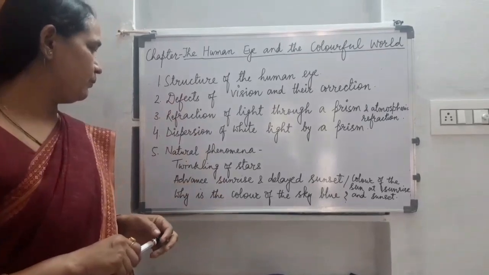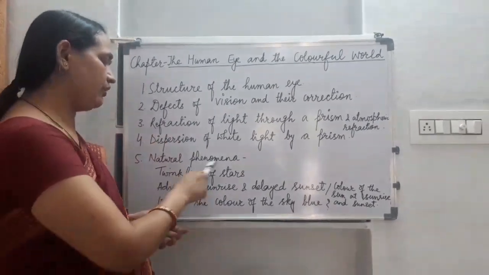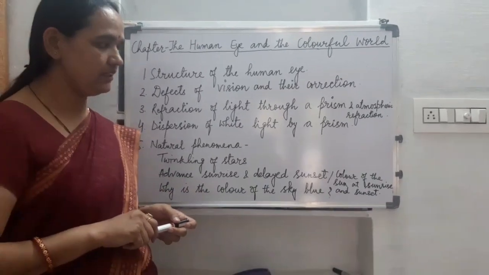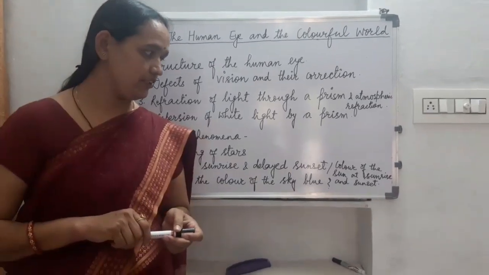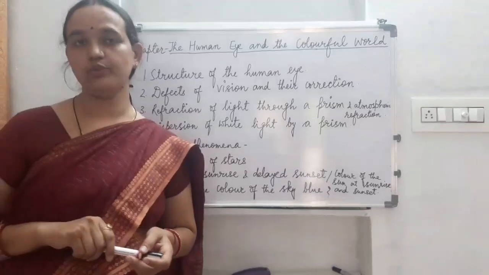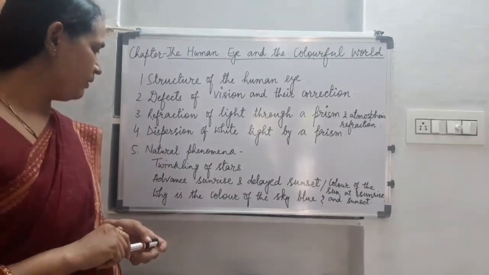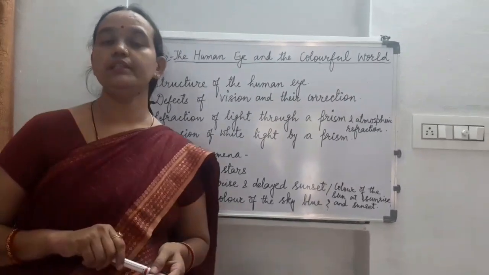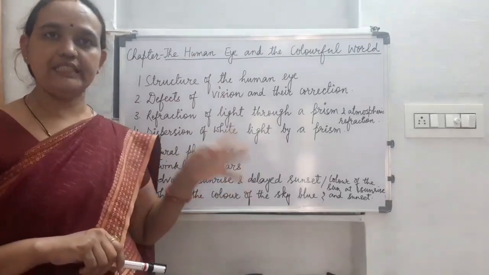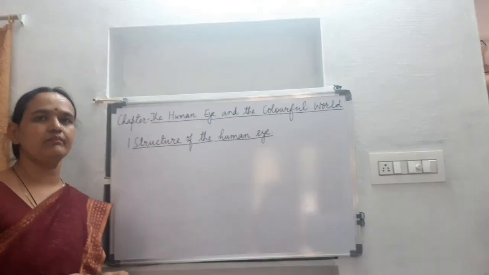Along with these, we shall discuss some natural phenomena like twinkling of stars, advanced sunrise and delayed sunset, and the color of the sun at sunrise and sunset. It appears red to us. We'll see why this happens. Then why does the color of the sky appear blue to us. So children, we are going to discuss these points one by one in this chapter.